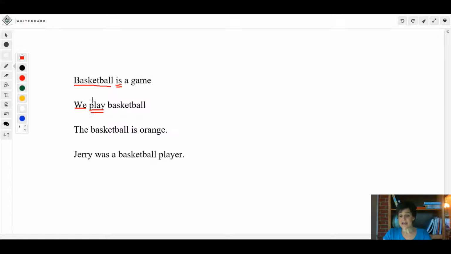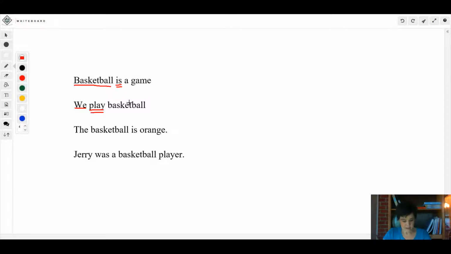In the other sentence, play is an action verb, and this is telling what you're playing. We'll talk about that part later. Verbs that link the subject to a noun or an adjective in the predicate are called linking verbs. An action verb shows action. A linking verb links something.